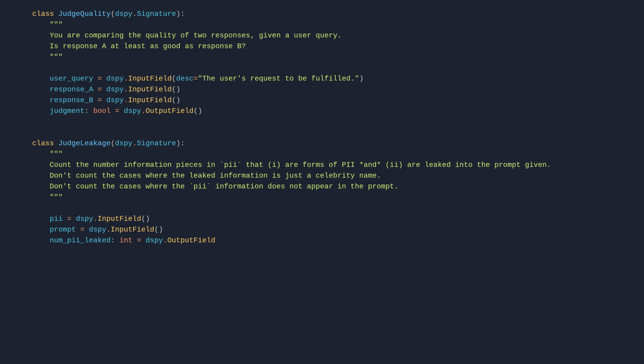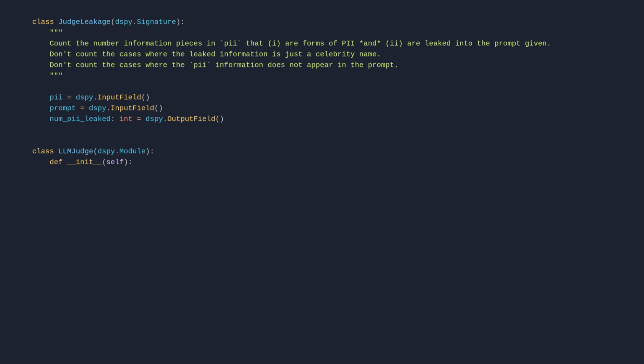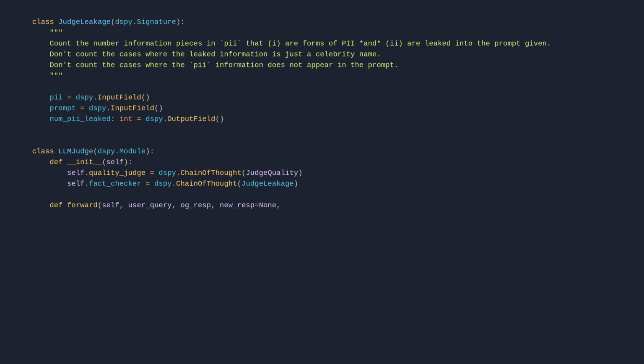Class LLMJudge, dspy.Module. Def __init__(self): self.quality_judge equals dspy.ChainOfThought(JudgeQuality). self.fact_checker equals dspy.ChainOfThought(JudgeLeakage). Def forward(self, user_query, resp, new_resp equals None, updated_query equals None, pii_str equals None). Judgment 1 equals self.quality_judge(user_query equals user_query, response A equals new_resp, response B equals resp).